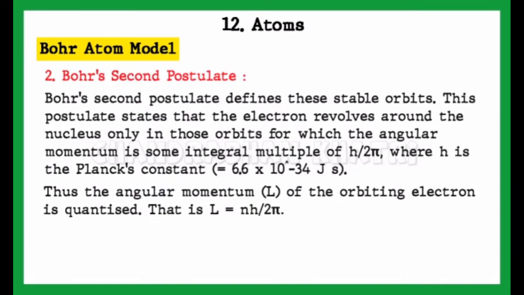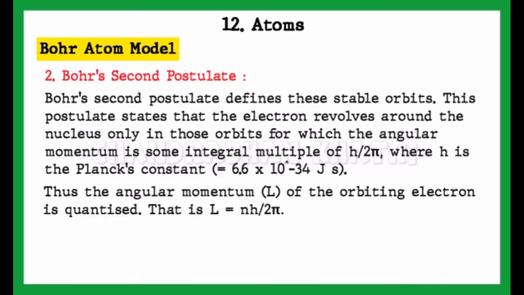Second point, Bohr's second postulate. Bohr's second postulate defines these stable orbits. This postulate states that the electron revolves around the nucleus only in those orbits for which the angular momentum is some integral multiple of h upon 2 pi, where h is the Planck constant, which is equal to 6.6 × 10^-34 joule second.